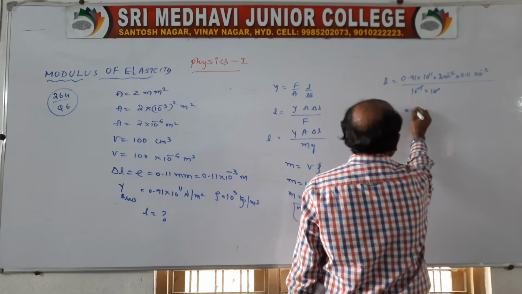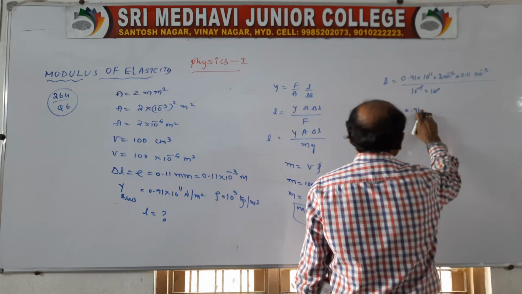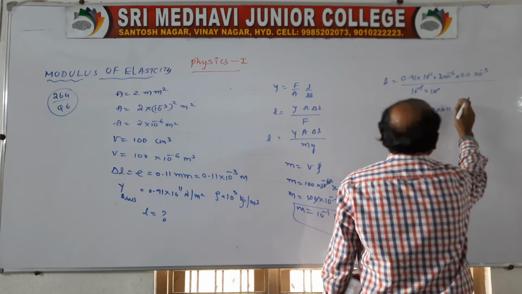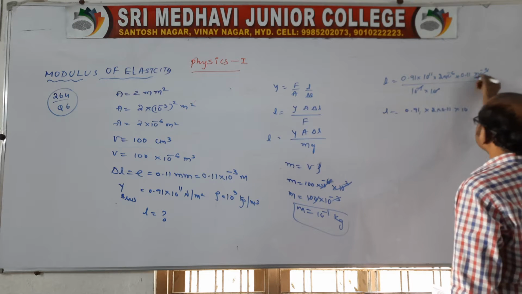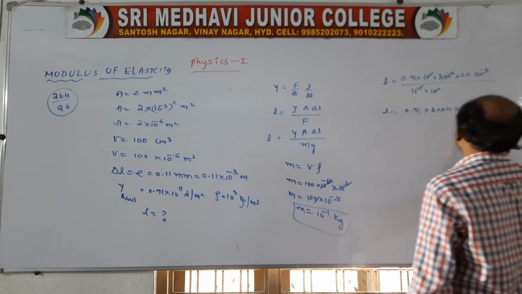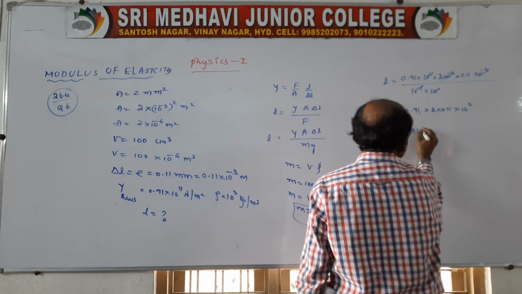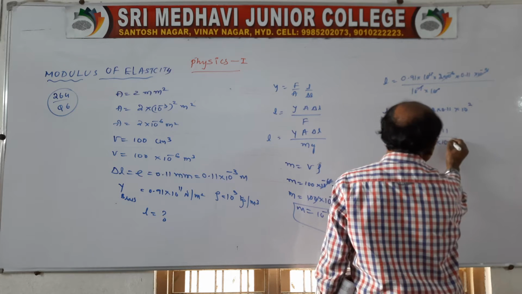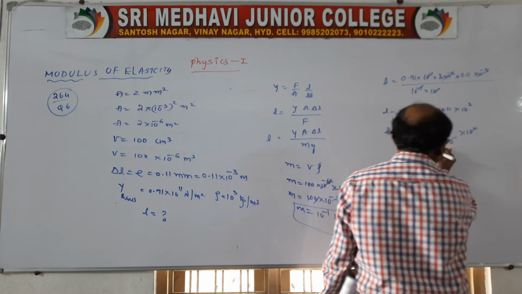L is equal to 91 into 2 into 0.11 into 10 power minus 9, no? Minus 9, 11 is cancelled, 10 power 2. So L is equal to 91 into 2 into 11 by 100 into 100. We can write 10 square, so 10 square is cancelled.